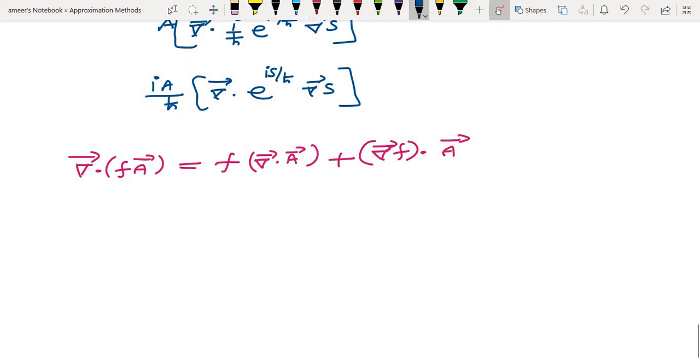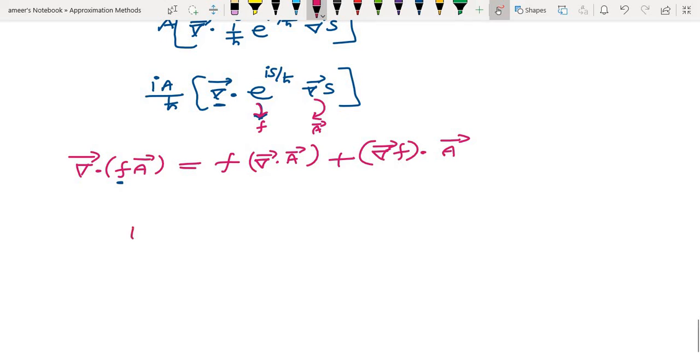So that is del, this is the del dot, in place of f this is here, this is the f, and this will be a. Right. Now you substitute here.